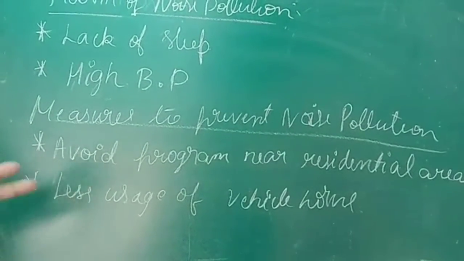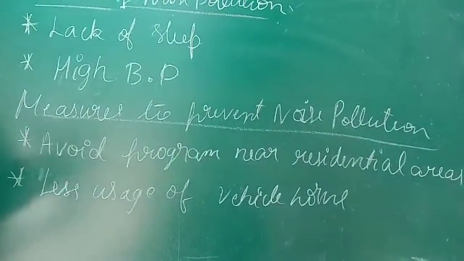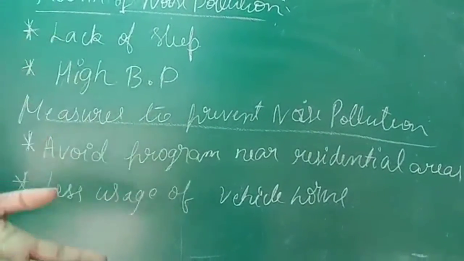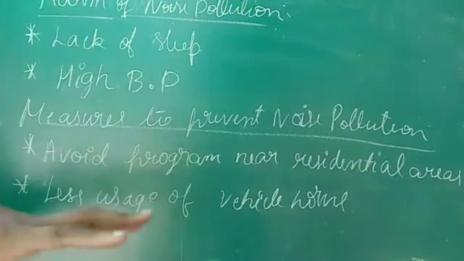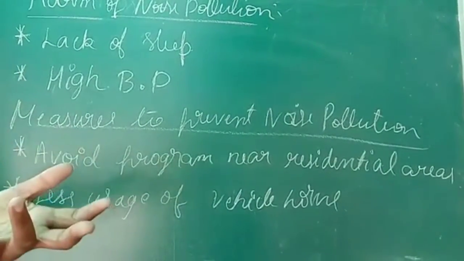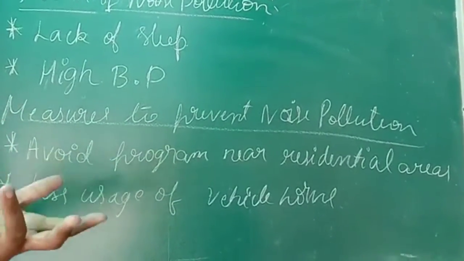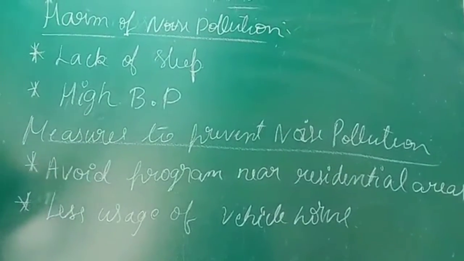Then the second measure is less usage of vehicle horns. All the drivers have to minimize the usage of horns, then automatically the noise pollution in the environment will be reduced.